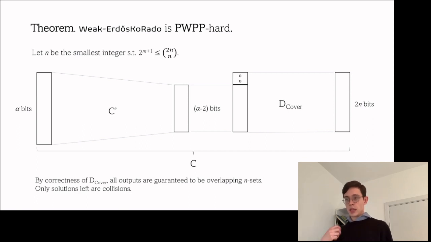And this means that by correctness of this decoding function, all the outputs are guaranteed to be overlapping n-sets. So all the solutions that are left are going to be the collisions. And these collisions allow us to find collisions in the original pigeon instance, because this cover decoding function is injective. So this is basically how we establish hardness.